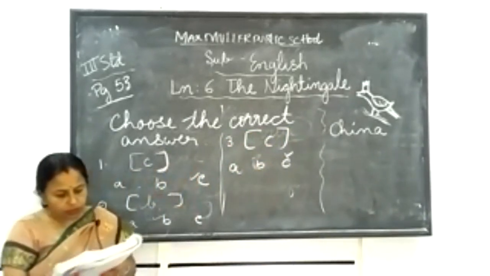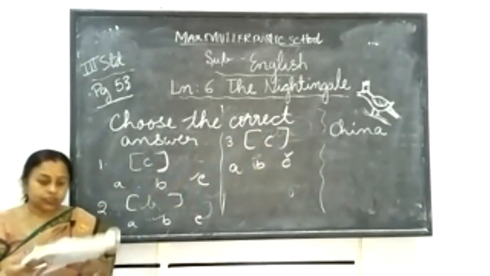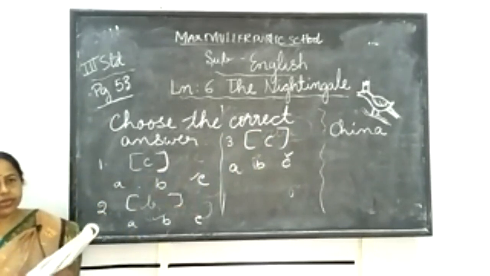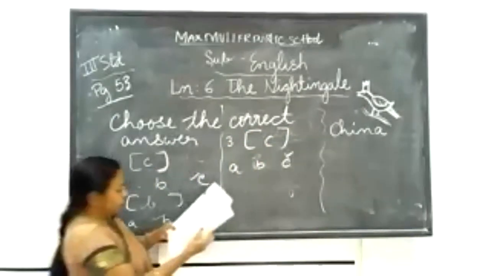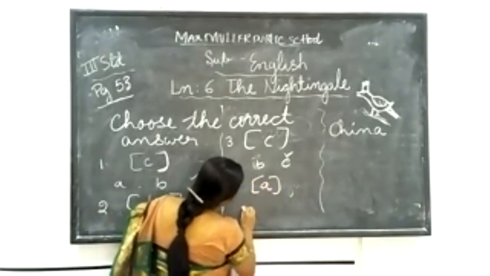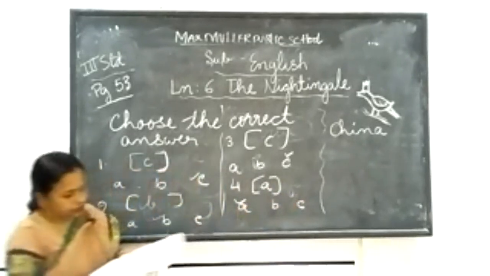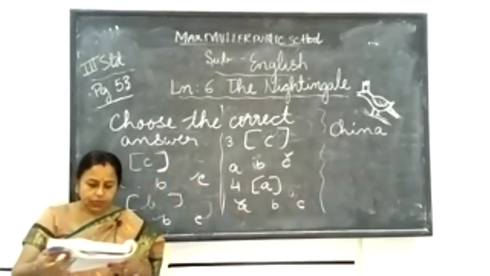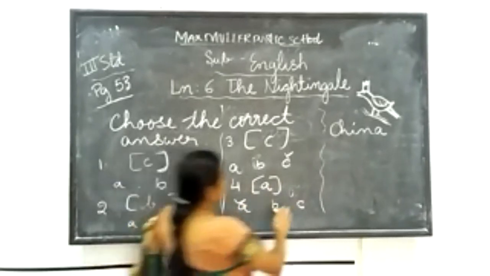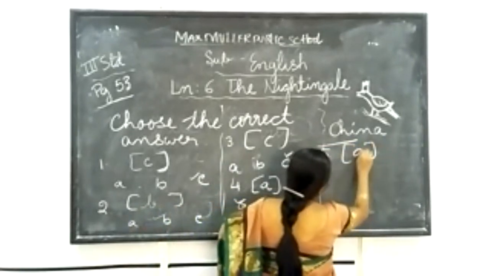Number 4. The toy bird sang sweetly and looked beautiful. Yes, it was made of gold and with a diamond crown. So it was looking beautiful also. So number 4, A option you write in the bracket and A option you choose. B and C you leave. Next one. Number 5, the emperor got well because of the nightingale's songs. So 5th one also, A option you choose. Here I'll write number 5. You write A option.